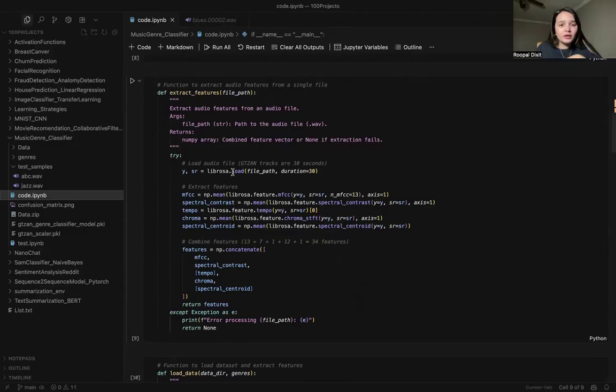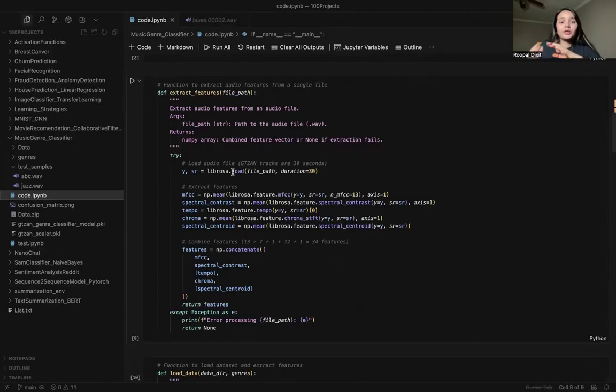Then comes the spectral contrast, which measures the difference between peaks and valleys in the sound energy. Every genre has its peaks, how loud a particular note is, like spotting the spice level in a song. High contrast for metal's intensity, low for classical, because classical music is a little bit calm, so the spectral contrast captures that.